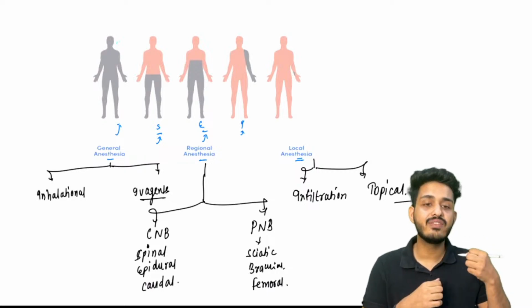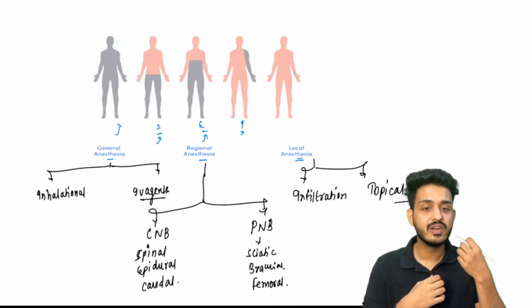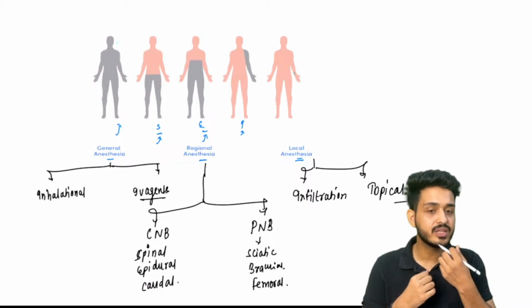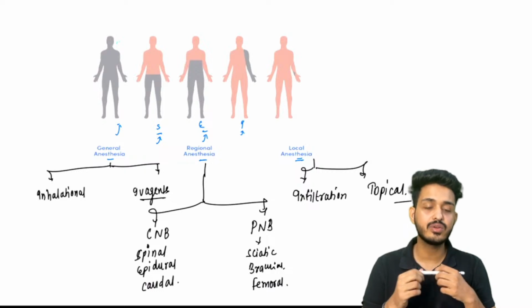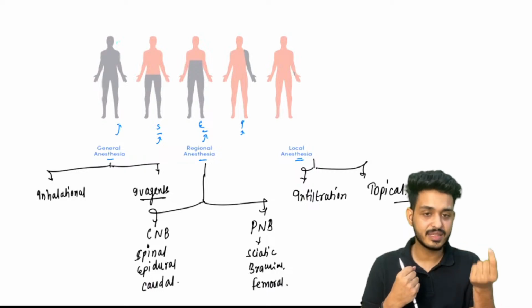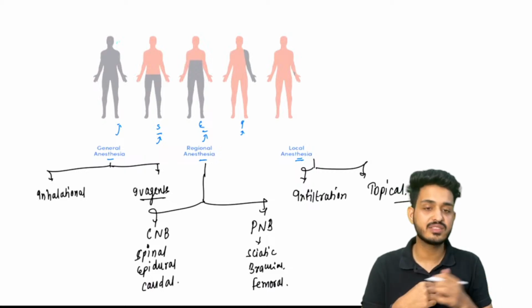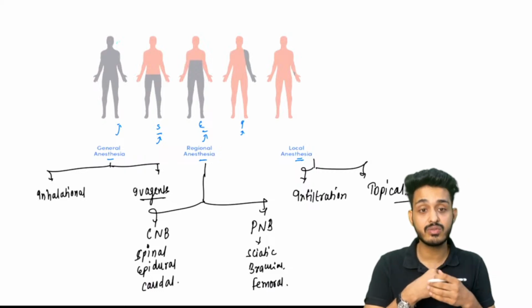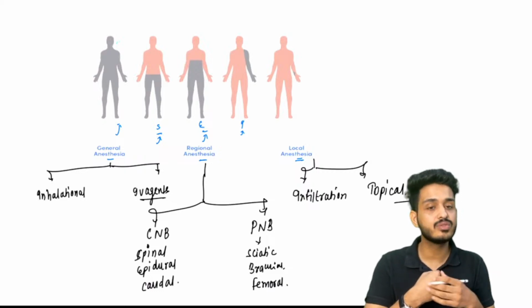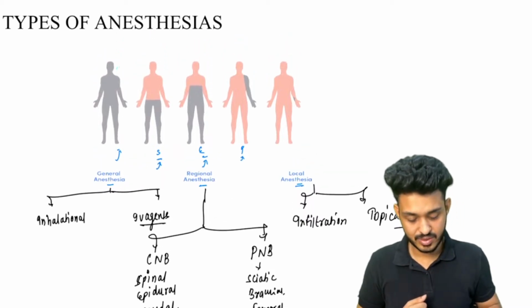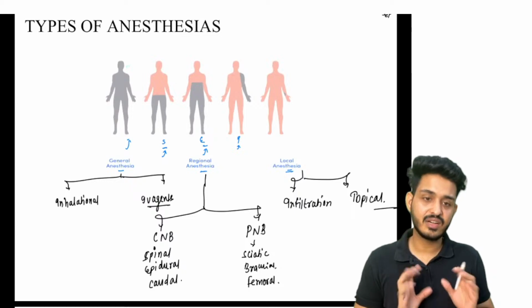I can give infiltration. That means drug is infiltrated around the area. For example, I need to do some kind of dental surgery. I need to extract some teeth. What I can do, I can put drugs all around. That is your infiltration anesthesia. Okay. Next one is your topical. I can put eutectic mixture of local anesthetics, that is EMLA, or I can use some kind of cream, that is topical anesthesia. Okay, you understood? Okay, so these are the basic types of anesthesia that we need to understand.